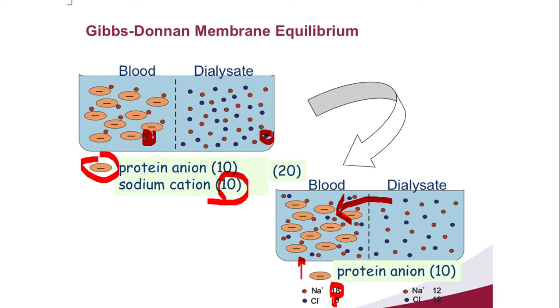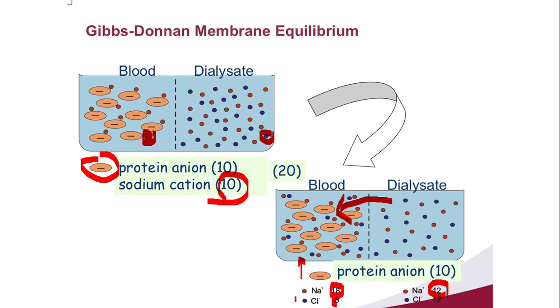Total number of sodium positive ions is 18, while on this side, sodium positive ion is only 12. Without utilizing any energy, sodium ions are moving from the dialysate into the blood. Why? Because immobilized proteins with negative charges are there. They are to be neutralized. This neutralization can be achieved only by the movement of sodium positive ions against its concentration gradient in order to maintain electrical neutrality. So this type of equilibrium is called Donnan equilibrium.